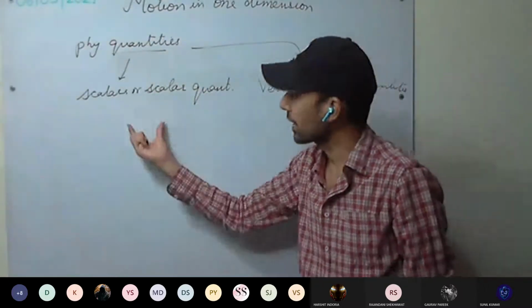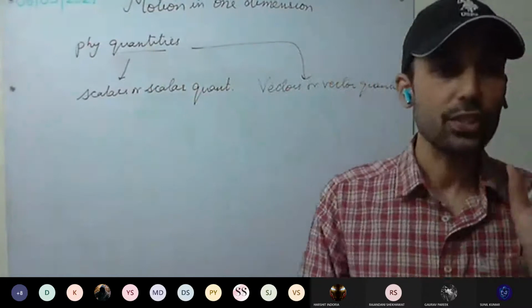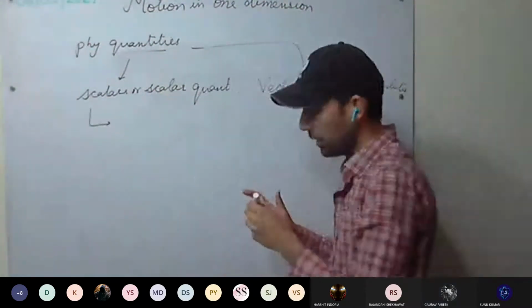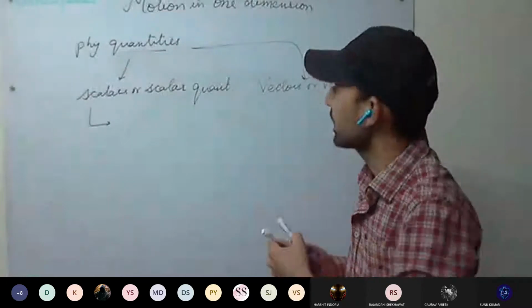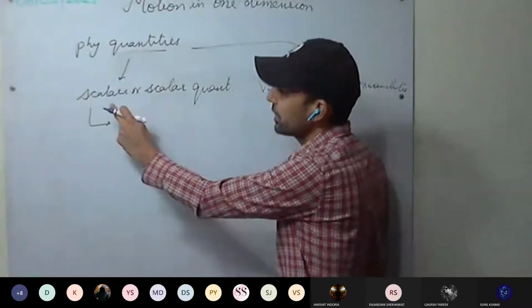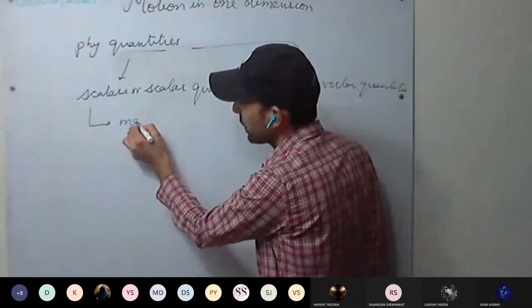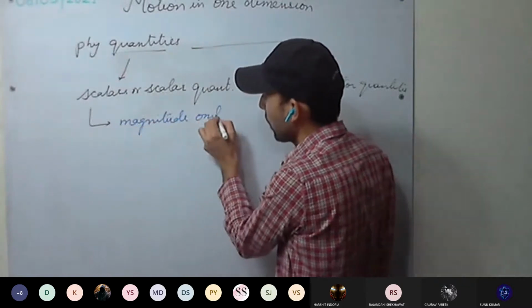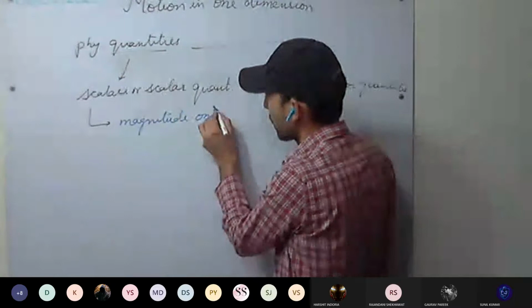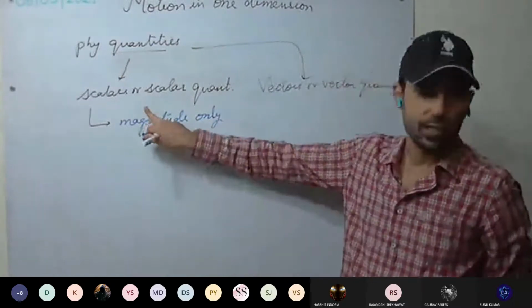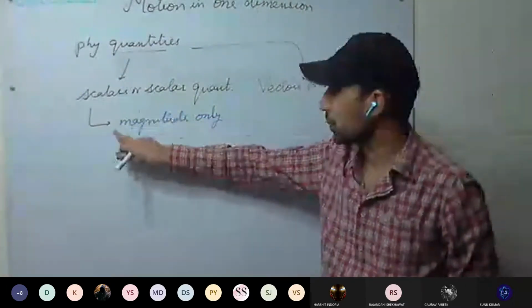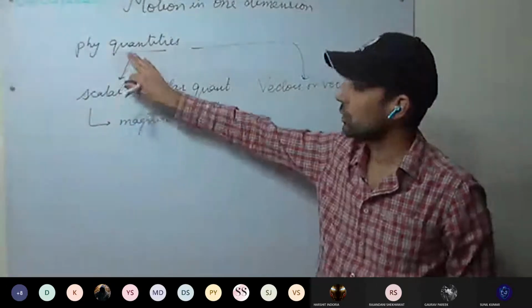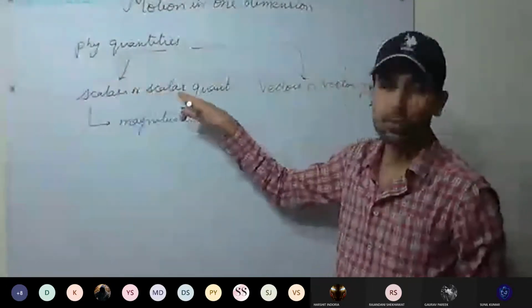So what do you mean by scalars? The physical quantities which have only magnitude, that is, which are expressed or represented by their magnitude only, are called scalars or scalar quantities.